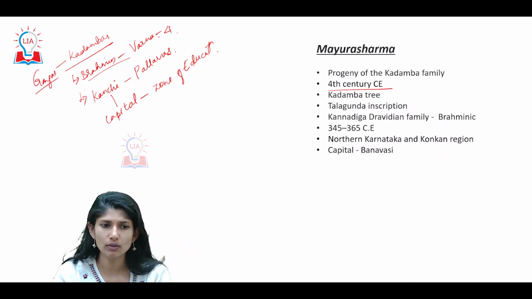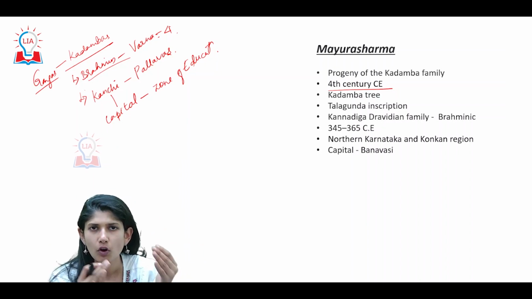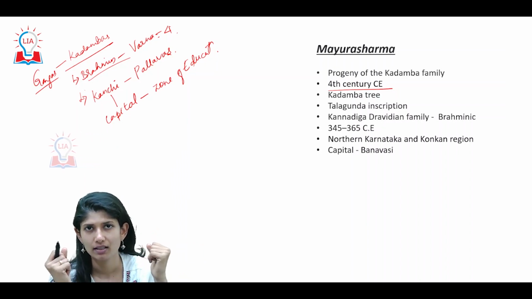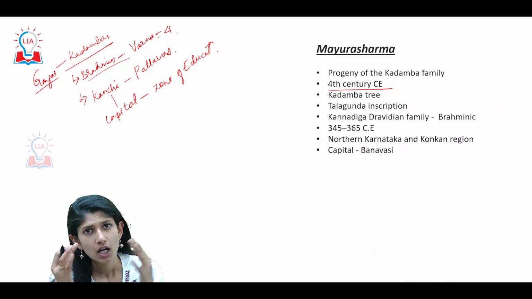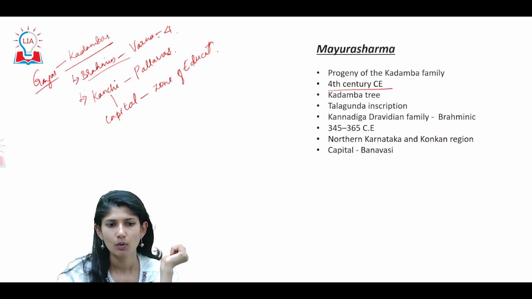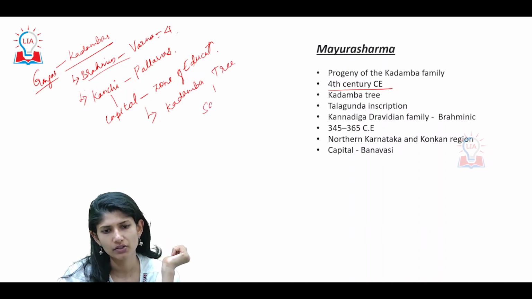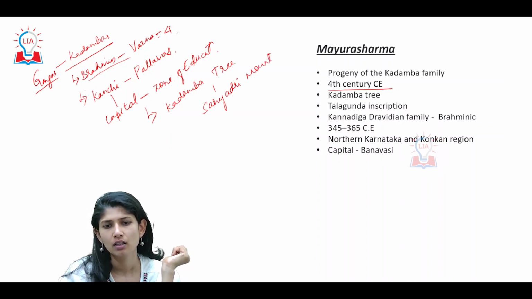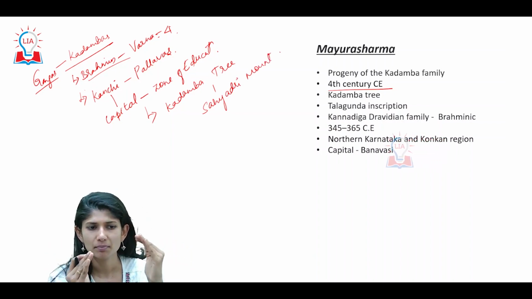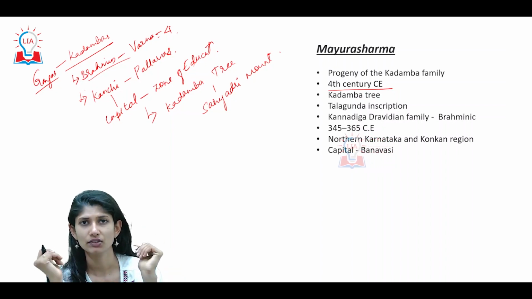Okay, so this is one version of how the Kadambas came into the picture. This is another story. A person was born below the Kadamba tree. He was gifted by Lord Shiva and Parvati in the Sahyadri mountains. What were the things? Kadamba tree, Sahyadri mountains, Lord Shiva and Parvati blessed the child. Thus began your Kadambas, right?